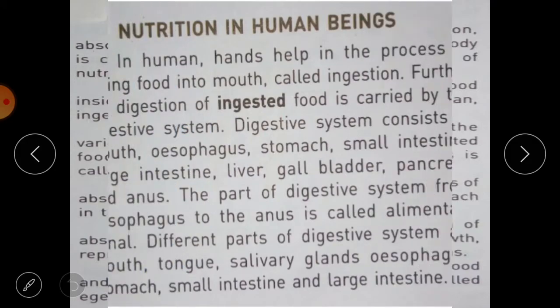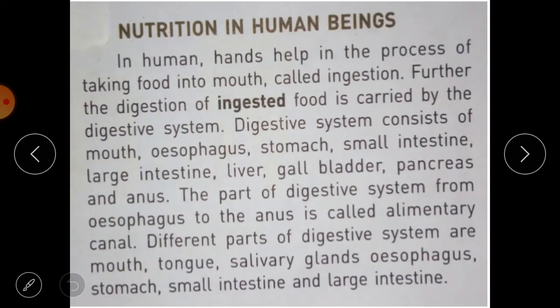Next we have nutrition in human beings. We know that in humans, hands help in the process of taking food into the mouth, and this is called ingestion. Further, the digestion of ingested food is carried out by the digestive system, and we have already studied the digestive system in our previous classes also.